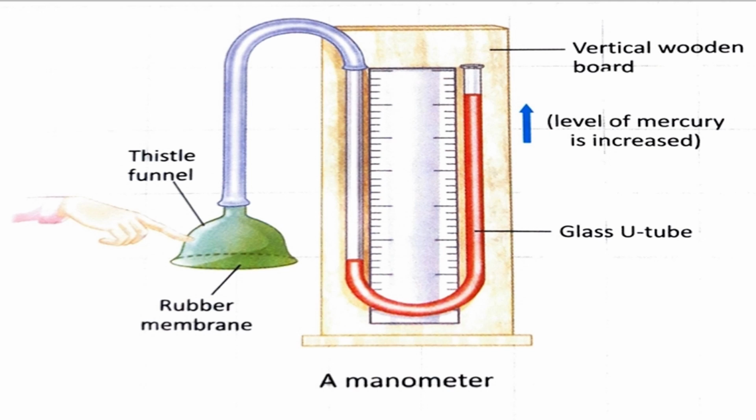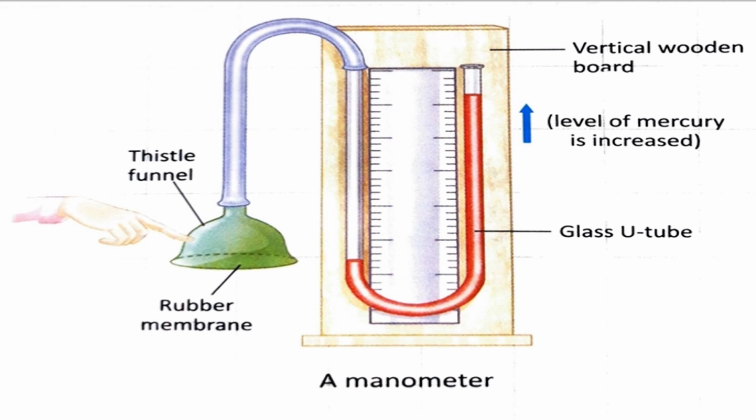So the difference between the two sides is just the pressure exerted on the rubber membrane. Children, we can record it by using that scale. We can find the amount of pressure exerted by this liquid. Very easy, children. So what are all the parts we have learned? It consists of a vertical wooden board, a glass U tube, a rubber pipe and a thistle funnel.